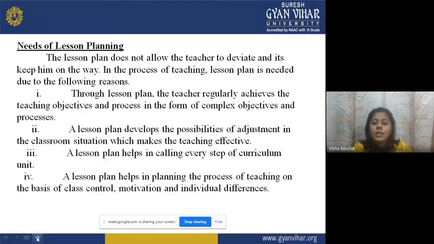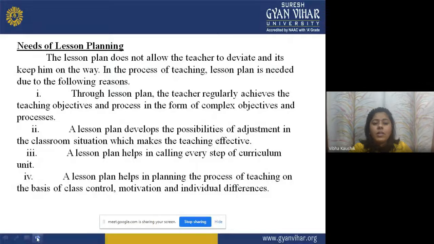Through a lesson plan, the teacher regularly achieves the teaching objective. It means that with the help of daily lesson plans, the teacher is helped to achieve his objectives and process in the form of complex objectives and purposes.